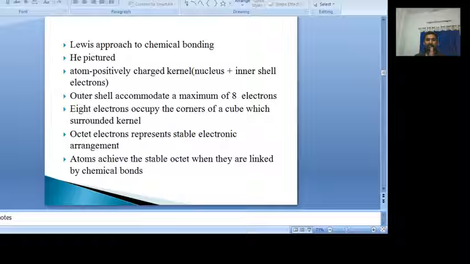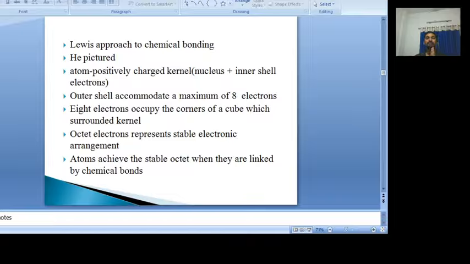That means, like noble gases, all the other atoms also try to get 8 electrons in their valency shell. Atoms achieve the stable octet when they are linked by chemical bonds with other atoms. And to get 8 electrons in their valency shell, we definitely need chemical combination between the atoms.